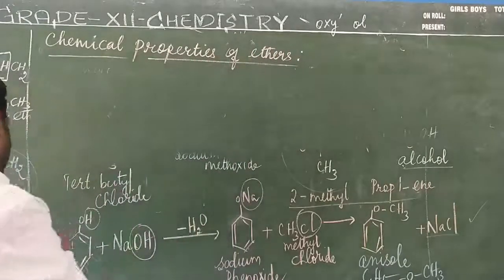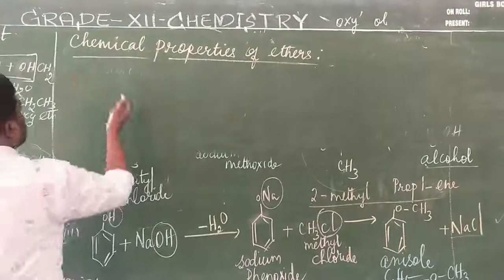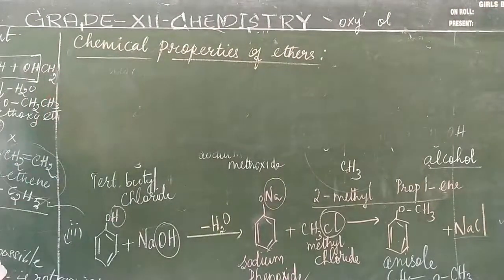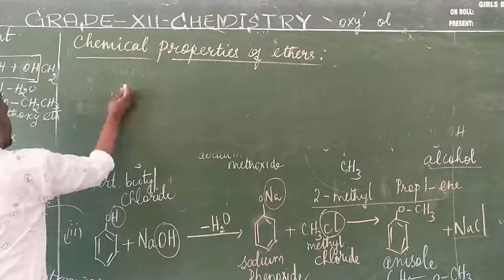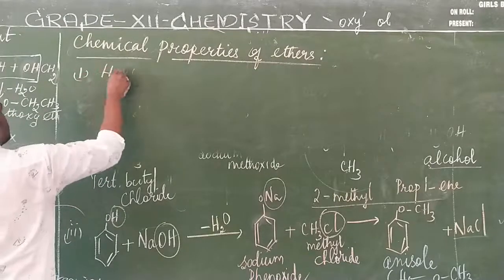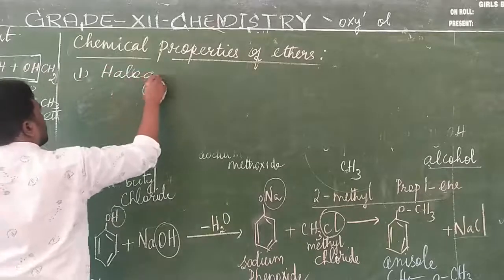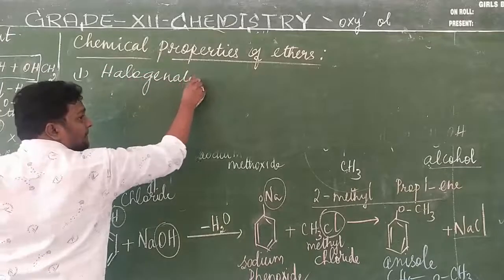For the chemical properties of ethers, you take the benzene ring. The first reaction is halogenation.